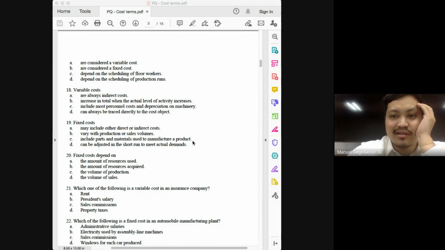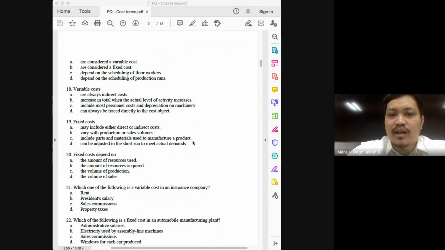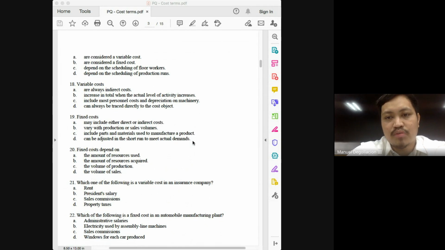Include most personnel costs and depreciation on machinery. Now, to some extent, depreciation can be fixed cost. Can always be traced directly to the cost object. Not all. Again, steer away from choices with the word always. So the correct answer here would be letter B. Variable costs increase in total when the actual level of activity increases.